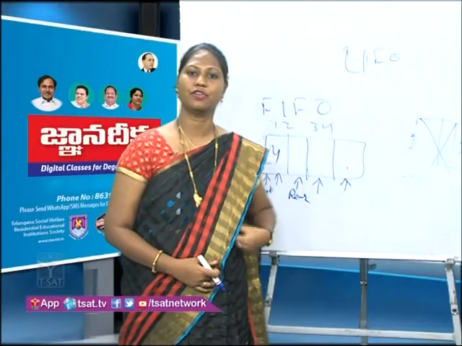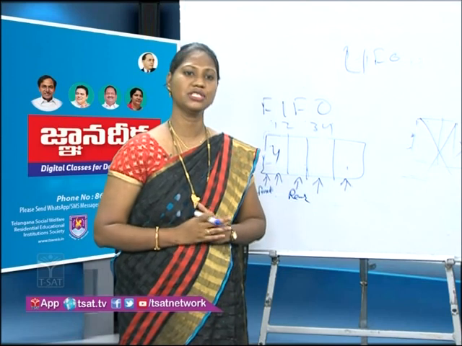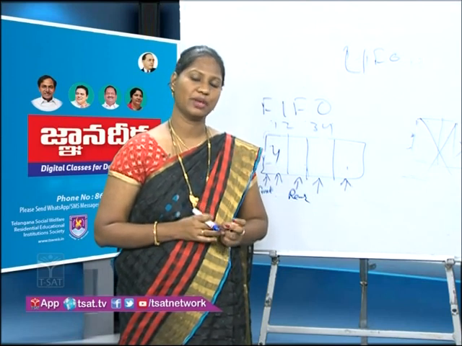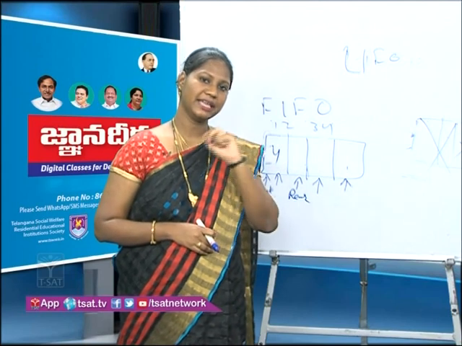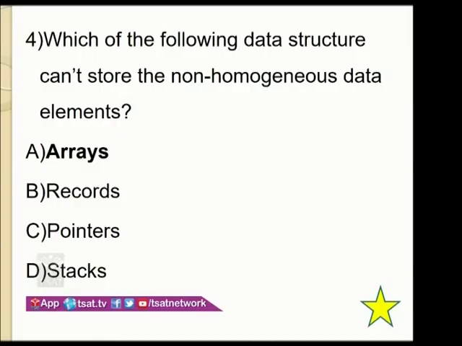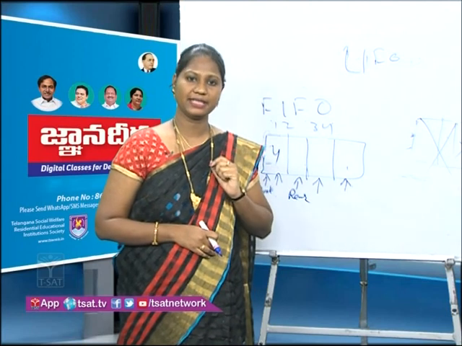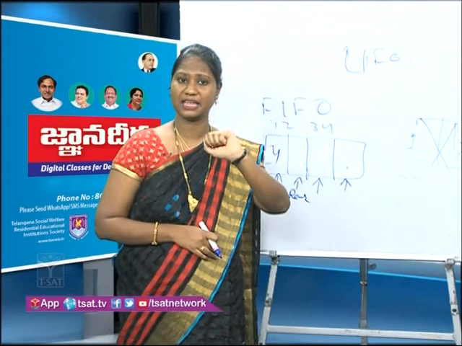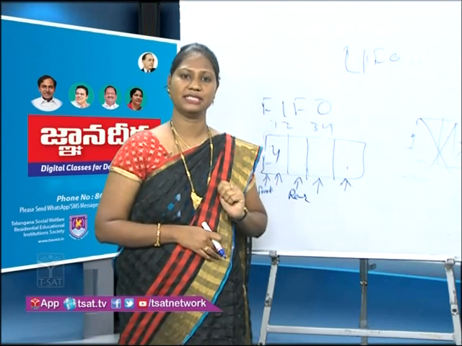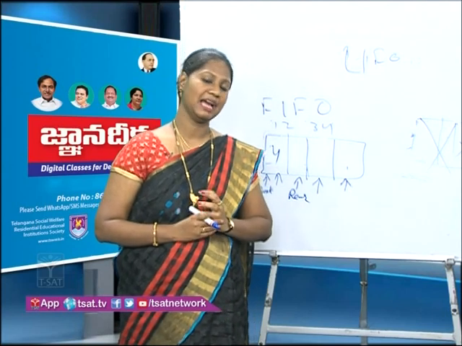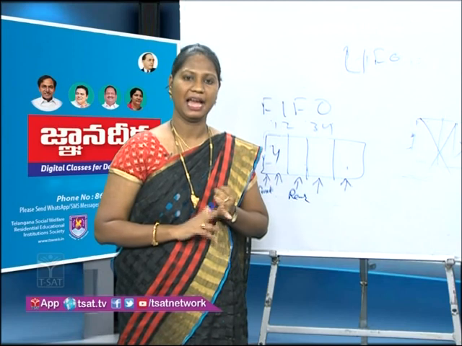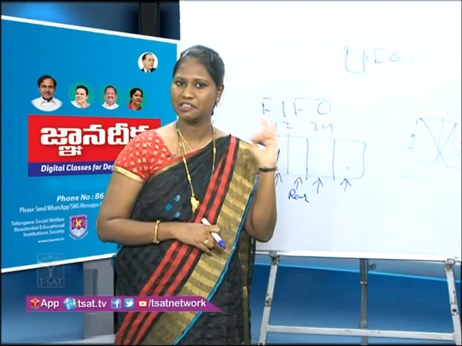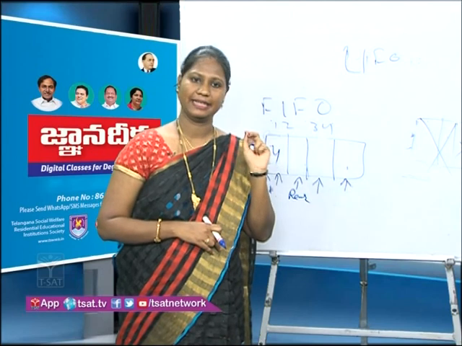Next one, which of the following data structures can't store non-homogeneous data elements? Students, this question is very confusing. Now see here, they are saying can't store. They are not saying store non-homogeneous. They are saying can't store. There is a difference between can't store and store. Arrays, what did I say? They store homogeneous data elements. Here they are saying can't store non-homogeneous data. So here we can say arrays. Array is a linear data structure, students, and it is static. What is the meaning of static? The size is fixed.